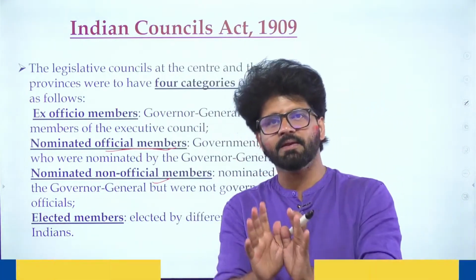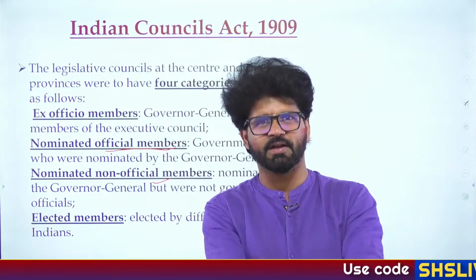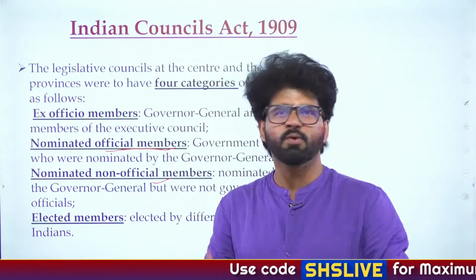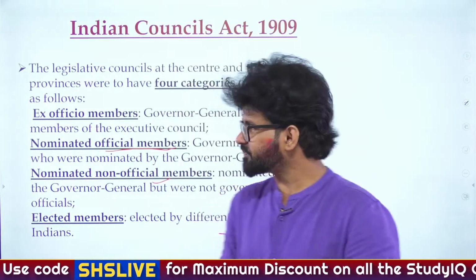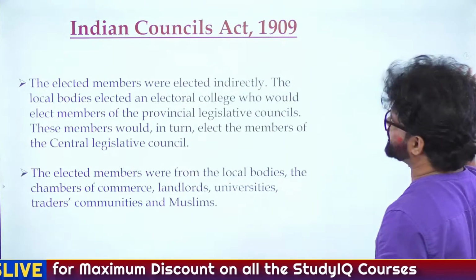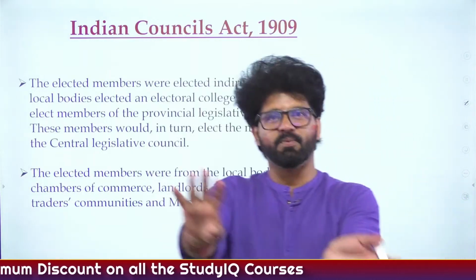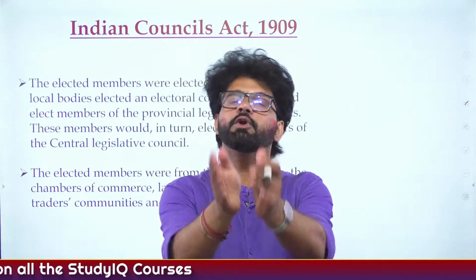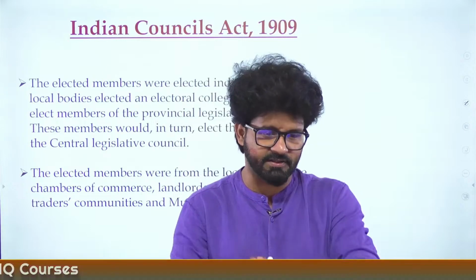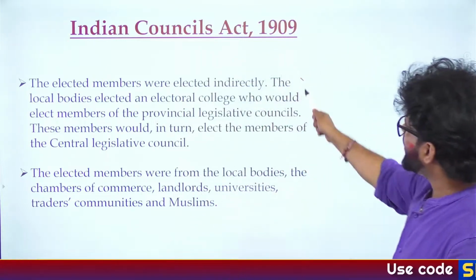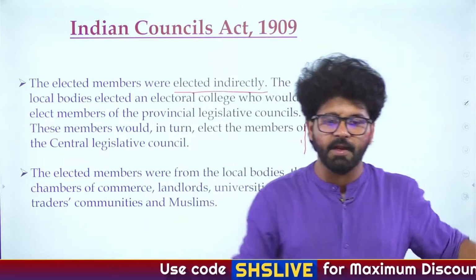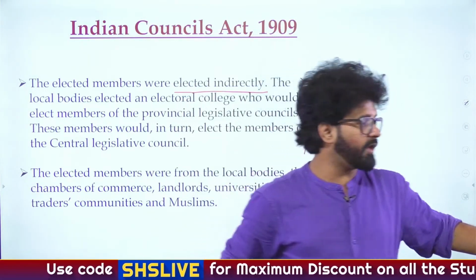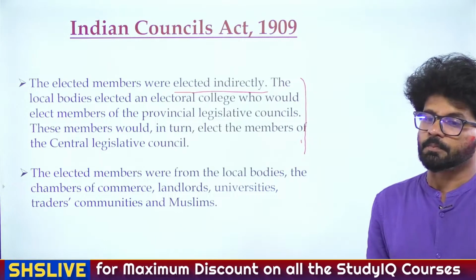These are fine. This is about central and provincial Legislative Council, and they don't have much power. And power matters everywhere. So here power lies with Executive Council, and that's why we are giving more importance to Executive Council with due respect to central and provincial Legislative Council. Fine. So elected members were elected indirectly, because direct election will be introduced for the first time in which particular act?